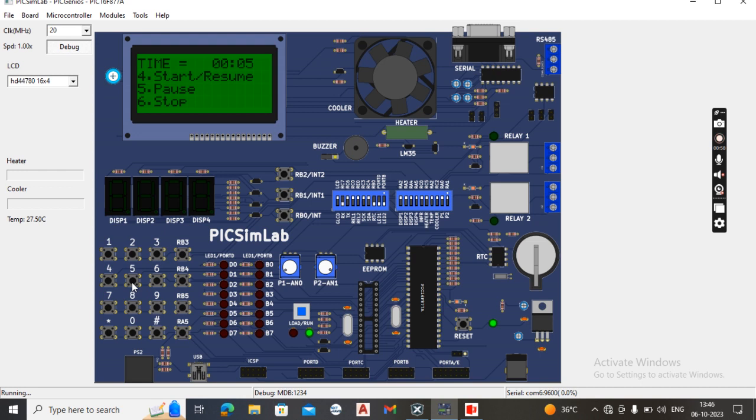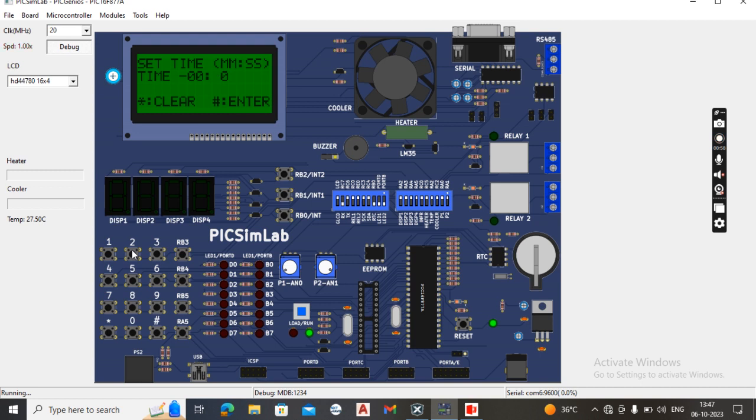If I again continue, then I click 4. Again the fan will run until the time is ended. It shows time up. The process will be completed and the fan will be stopped. Again, if I go to the second mode, that is grill mode, for selecting grill mode, I enter the matrix key 2.